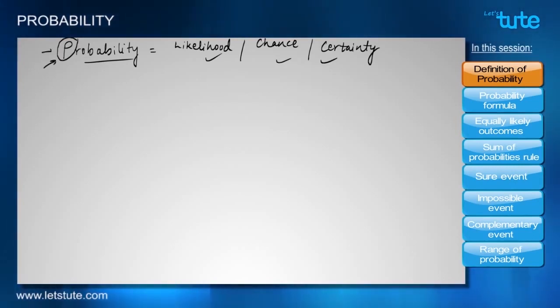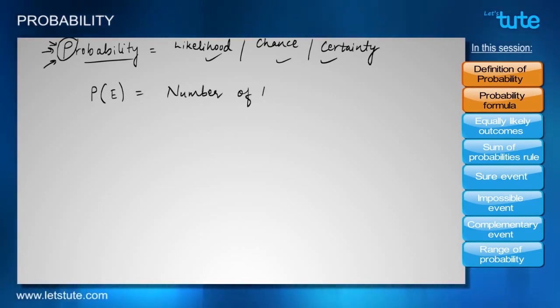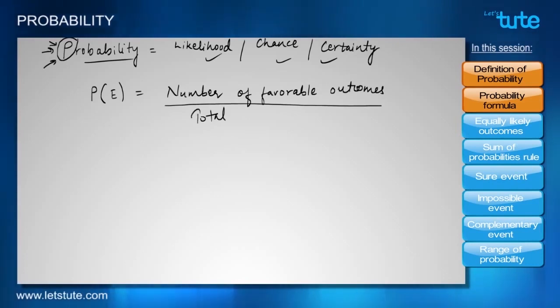with capital letter P. So the probability of an event, which we can denote as P of E, can actually be calculated with a formula. It's a ratio between the number of favorable outcomes to the total possible outcomes involved in an event.